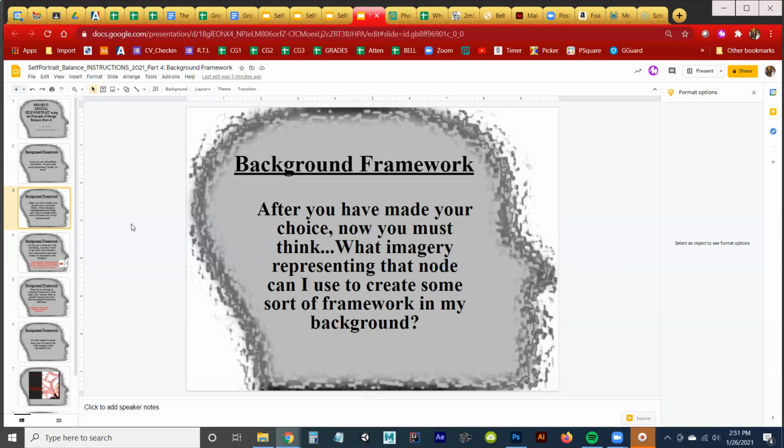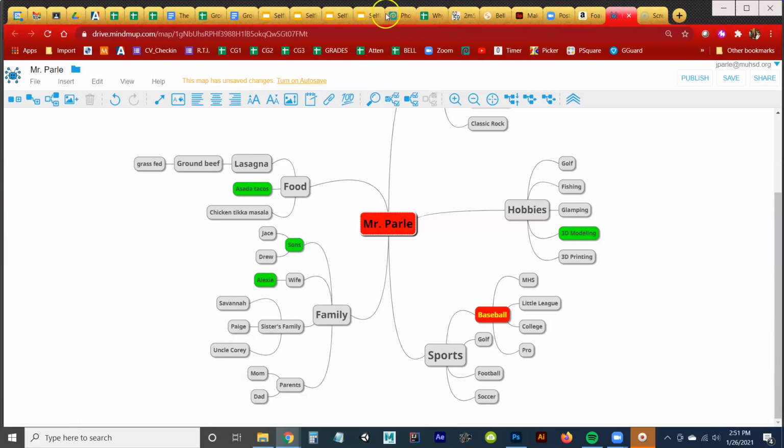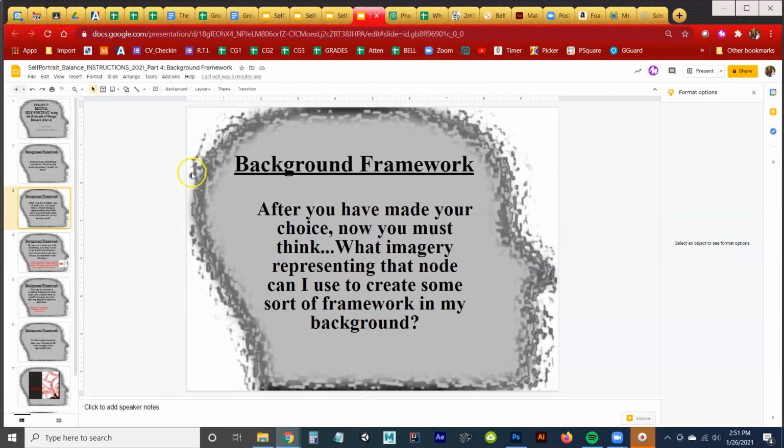Well, that's very, very hard to come up with unless you have a family crest or something that absolutely symbolizes your family. So I'm going to move on and I'm going to go, okay, family is really hard to create framework with. So what if I choose, as I said, baseball? A lot of images that represent baseball. The one that comes into my mind the most is seams.